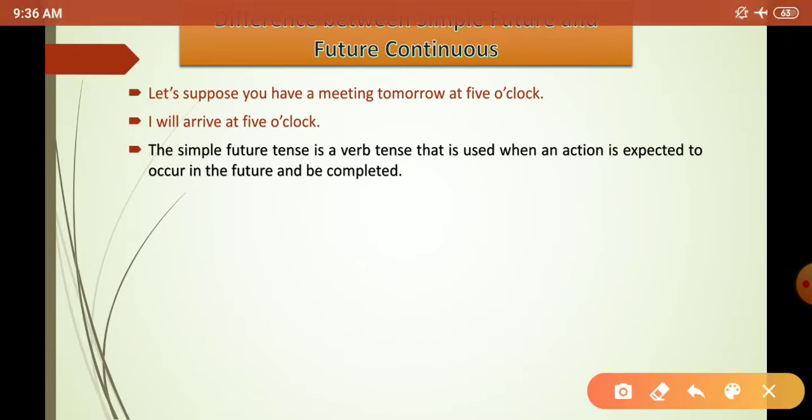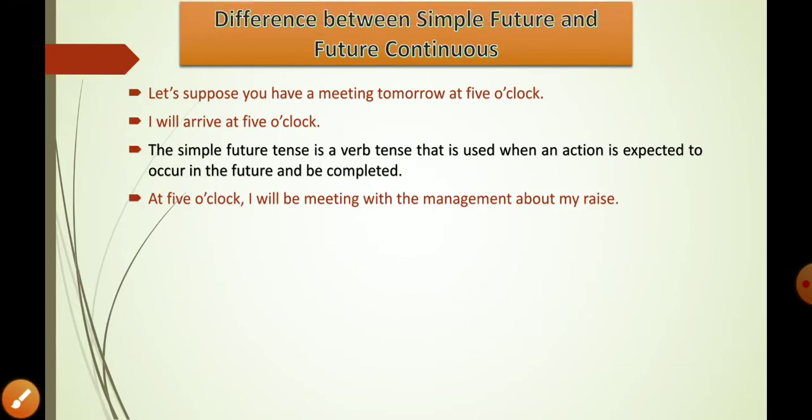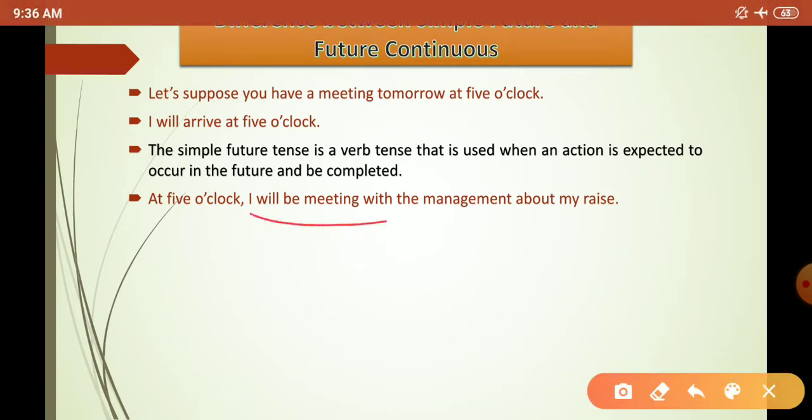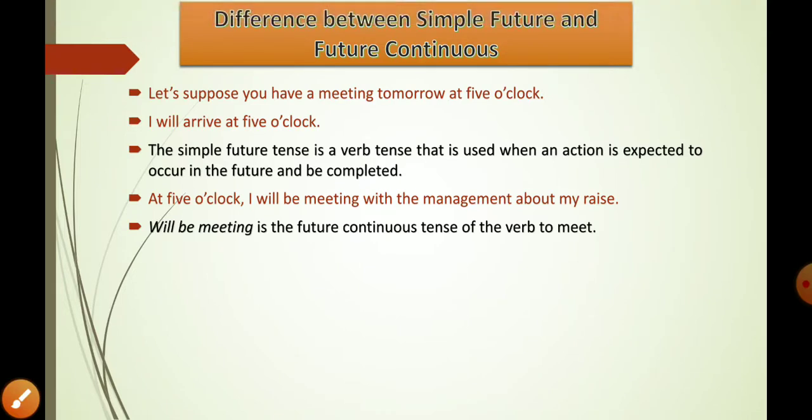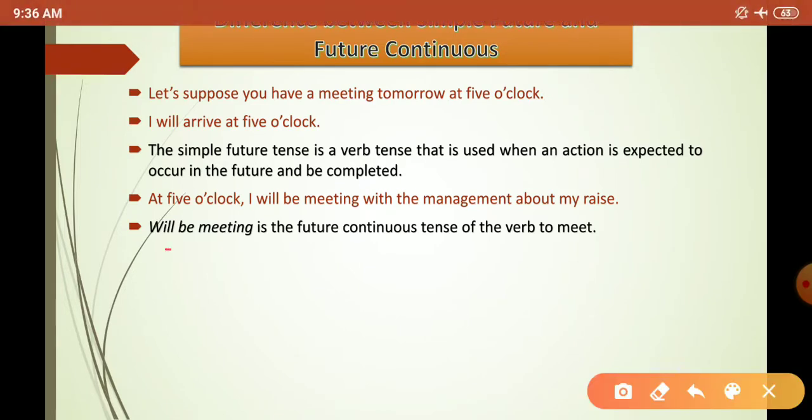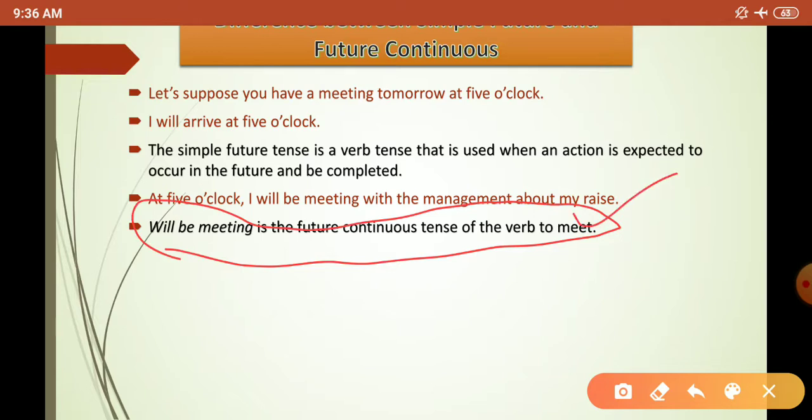The simple future tense is a verb tense that is used when an action is expected to occur in the future and be completed just in a second. But if you are talking about your meeting, you say that I will be meeting with the management about my raise. Will be meeting is the future continuous tense of the verb meet, where you are using meet as a future continuous verb.